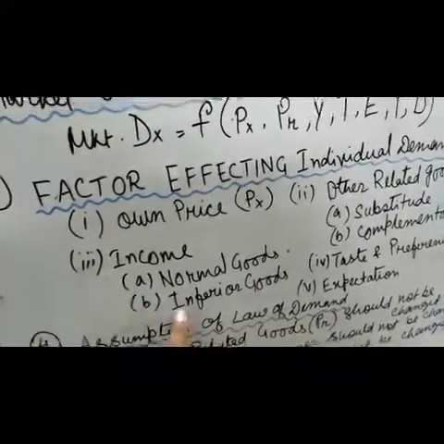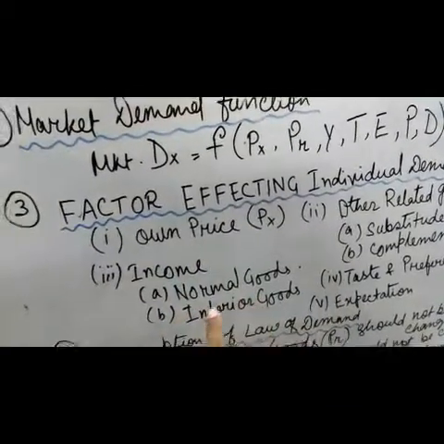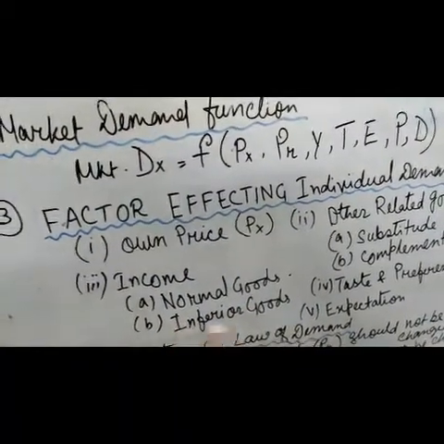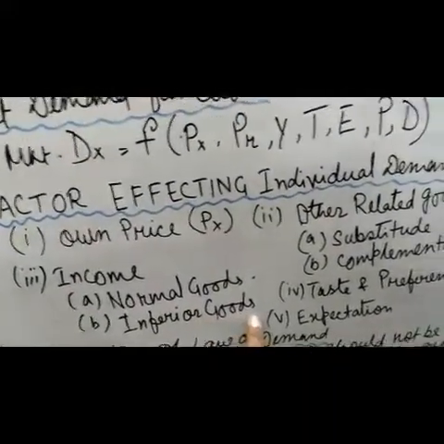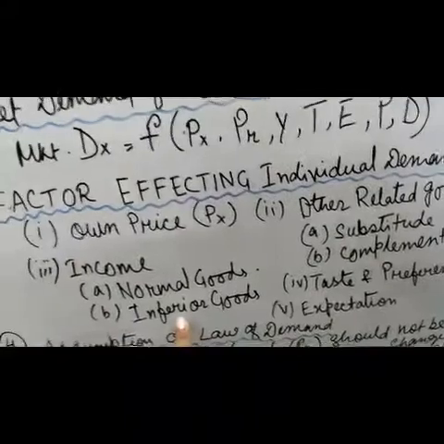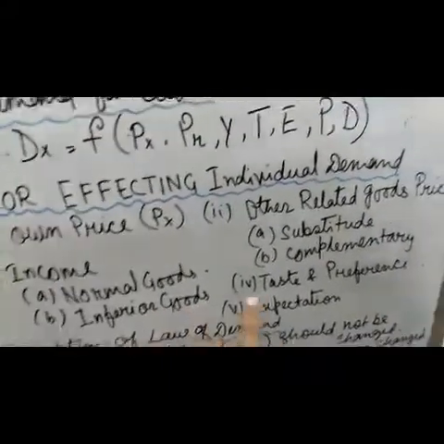But if it is an inferior good like biri, jowar and this kind of stuff, when your income is high, you stop demanding that good.